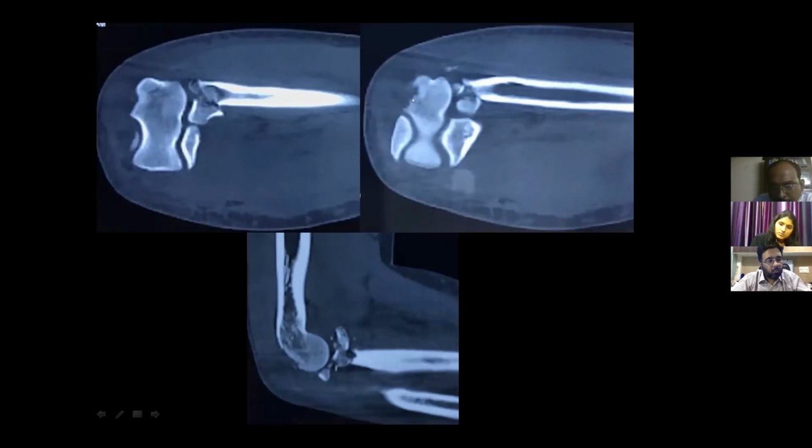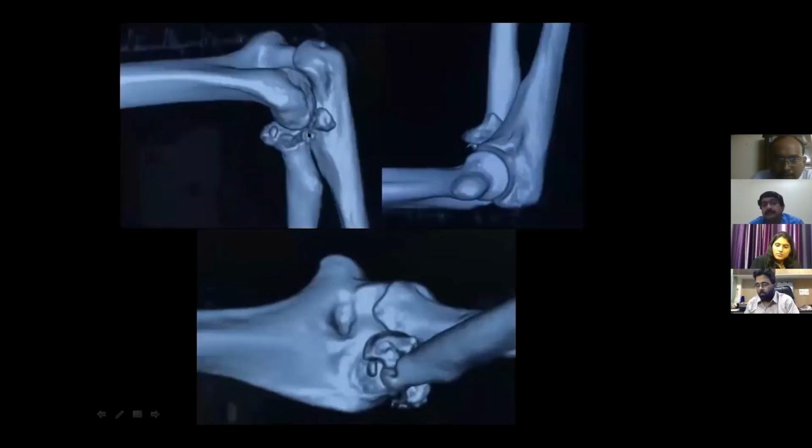In this view you can also see some irregularity of the humeral cortex posteriorly, which is also seen in the sagittal view. This view nicely depicts how there is complete distortion of the radial head and neck region. The 3D images showed a little more, the description of the bone fragments was better, where we can see a displaced bone fragment. There are multiple other displaced bone fragments here, and in this axial 3D image we can see that the radial head is completely fragmented.